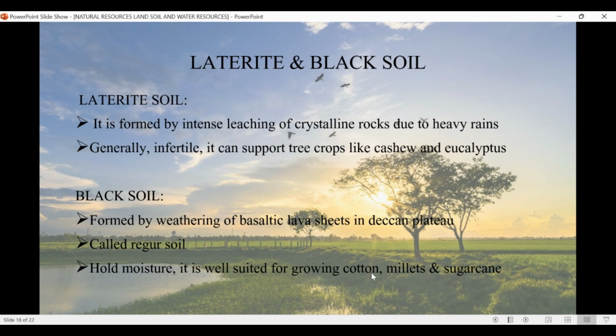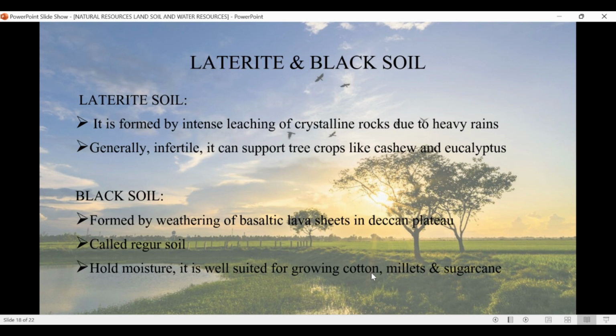Then comes the black soil, formed by the weathering of basaltic lava sheets in the Deccan Plateau. Black soil is basically present in the Maharashtra and Madhya Pradesh side and some parts of Gujarat. It is also called regur soil.